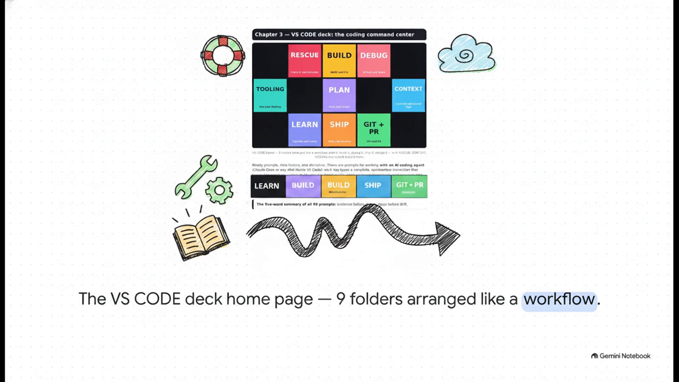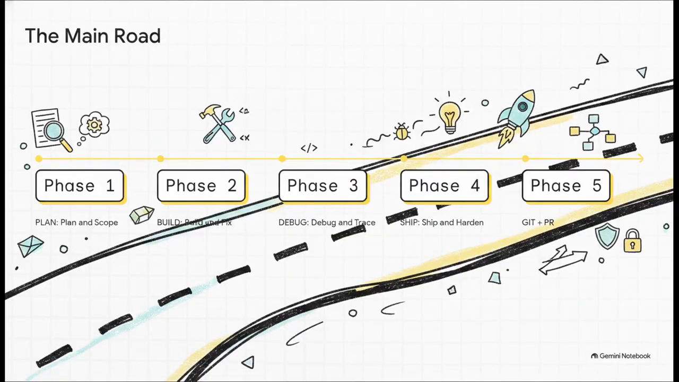Then around the edges, you've got the supporting folders: rescue for those inevitable emergencies, context for keeping your session hygiene clean, tooling to maintain your environment, and learn to make sure you, the human, are actually understanding the code, not just letting the machine do it all. And this chronological sequence, it's entirely deliberate. You follow this main road workflow to prevent the AI from running amok.